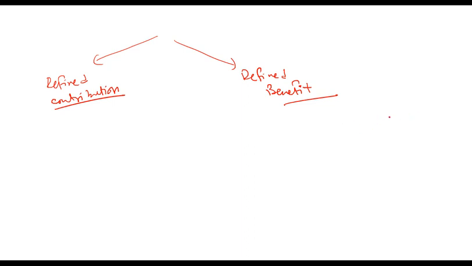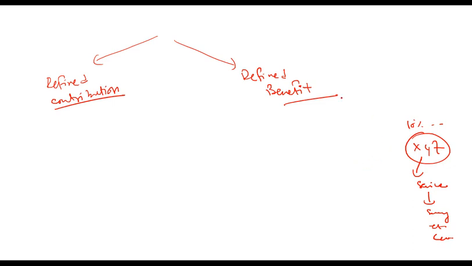So for example, you say that I will pay you 10% of this and this, or I will pay you XYZ amount after retirement. So after retirement you will continue to take XYZ amount. This will be based on your service, this will be based on your retirement salary, etc. So there is a specific amount which you have to pay in future, and that amount will depend on the service and the retirement salary and whatever it is.